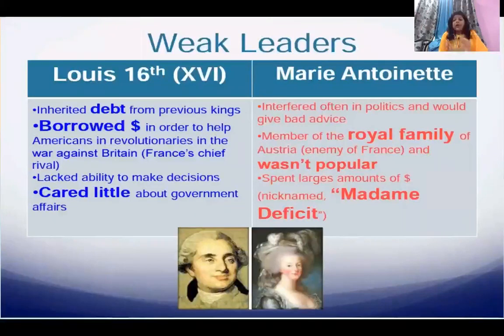First of all, there was the person he got married to, Marie Antoinette. She was not a very wise lady, because she often interfered in the politics of Louis XVI and would always give bad advice. One piece of advice she gave: there was a lot of crisis in the country, and people were not getting even food to eat. Someone suggested, "Madam, we don't have bread to eat." She said, "Give them cakes."